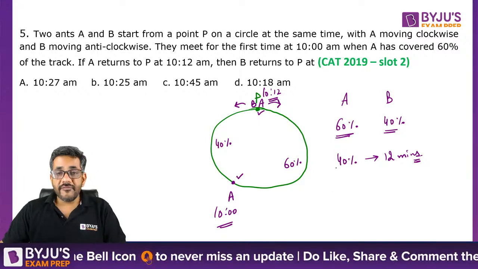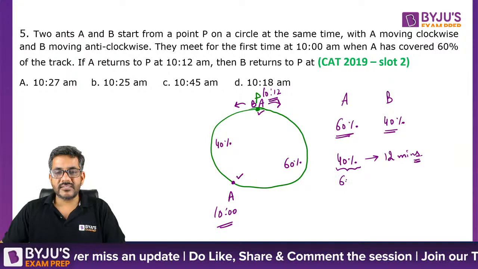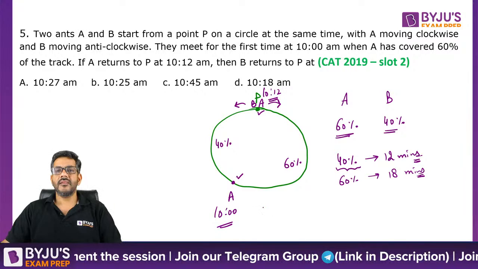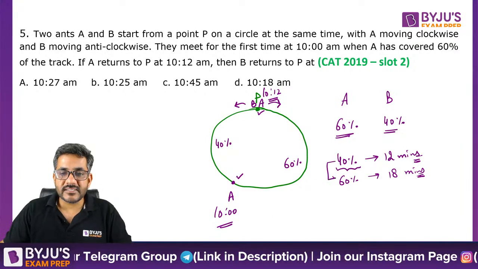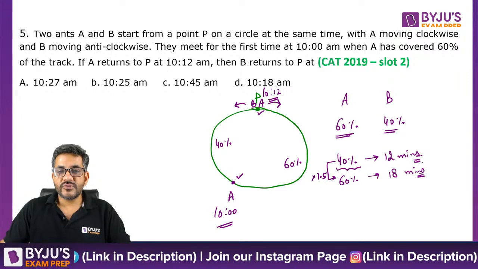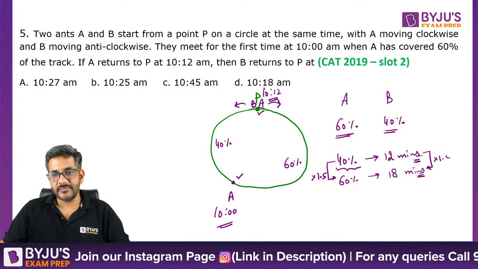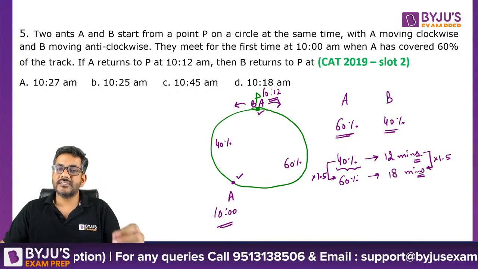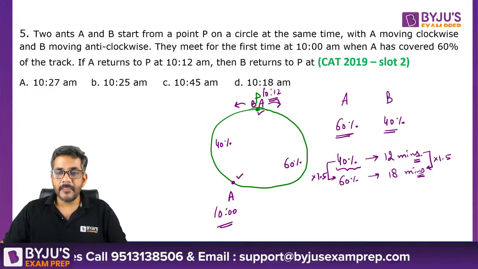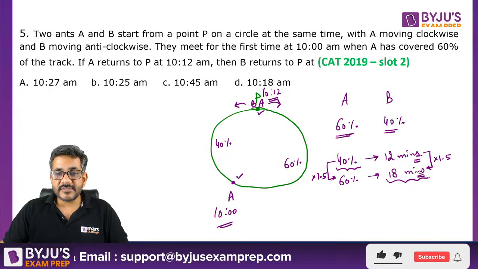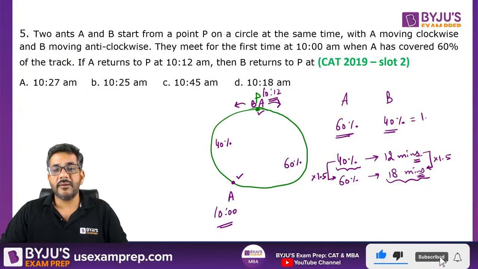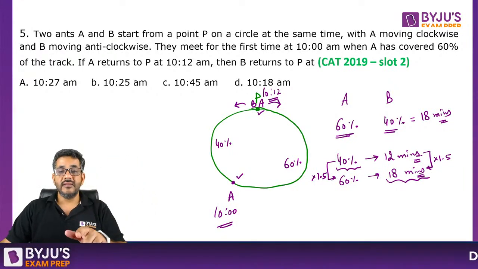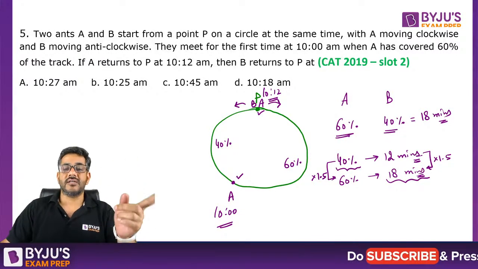If A covers 40% in 12 minutes, can I say he would be able to cover 60% in 18 minutes? Right? Basically, this is 1.5 times. So, of course, this would also become 1.5 times. So, if A covers 40% of the distance in 12 minutes, he would cover 60% of the distance in 18 minutes. Right? And if he is able to cover 60% of the distance in 18 minutes, that means B would be able to cover 40% in 18 minutes because time taken by him to cover 60% is the same as time taken by B to cover 40%.